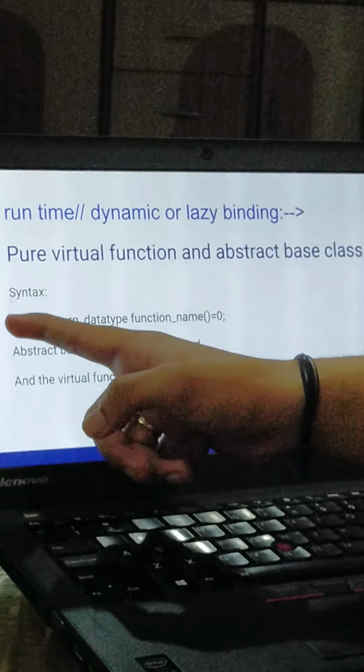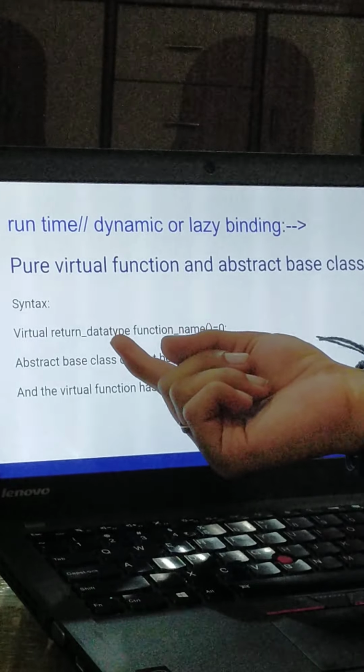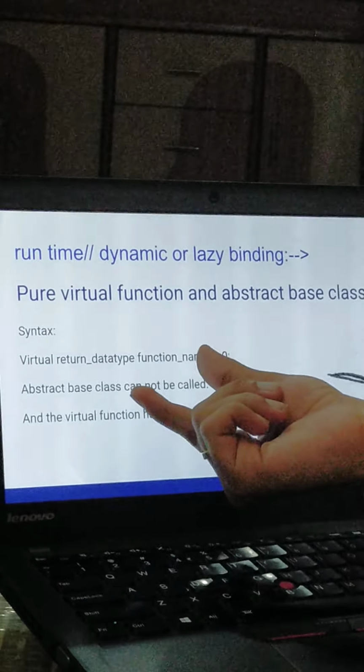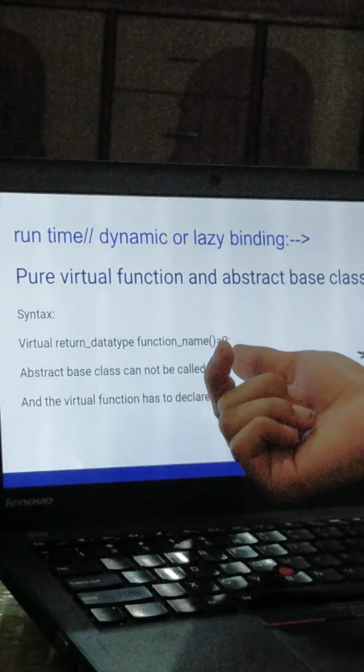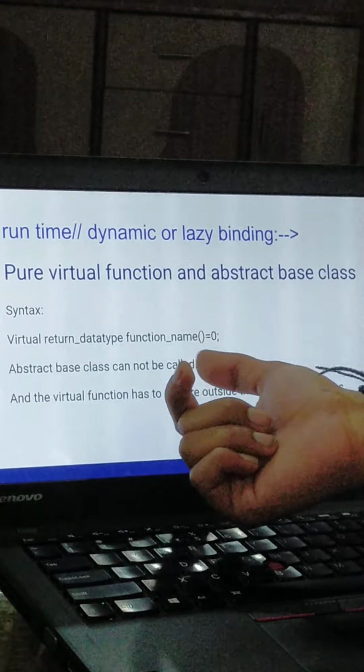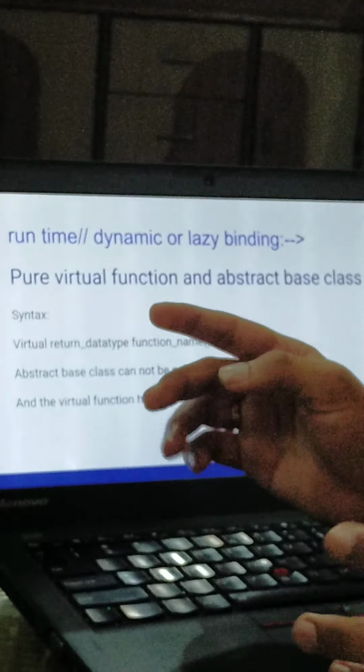That is the virtual. We will use a keyword named virtual, then the return data type, then the function name, and then the open and closing parenthesis equals to 0. This equals to 0 represents that everything here is null.